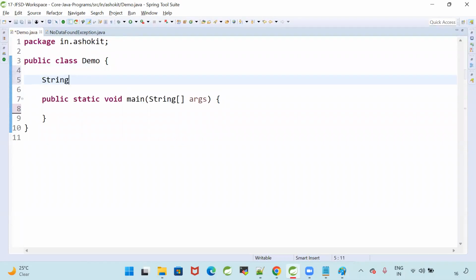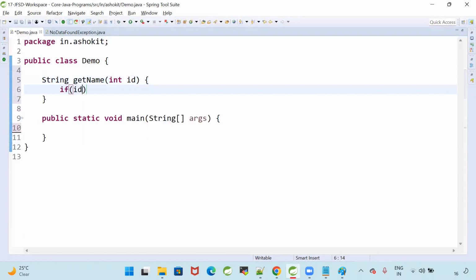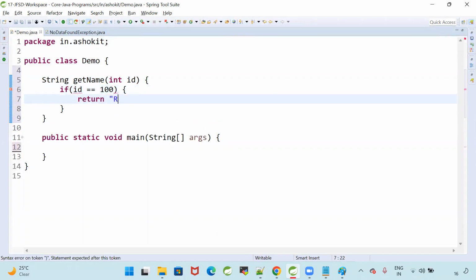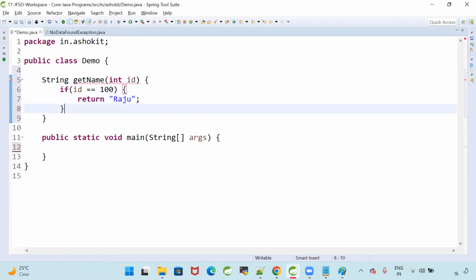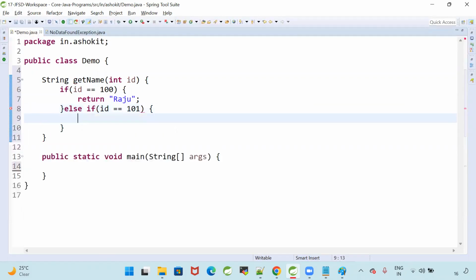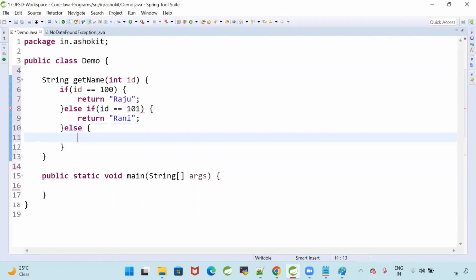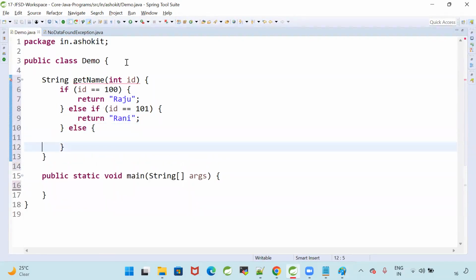String get name based on ID. If ID is equal to 100, then I will return some name. Else if ID double equals 101, return some value. If ID is not satisfied, I want to throw the exception.